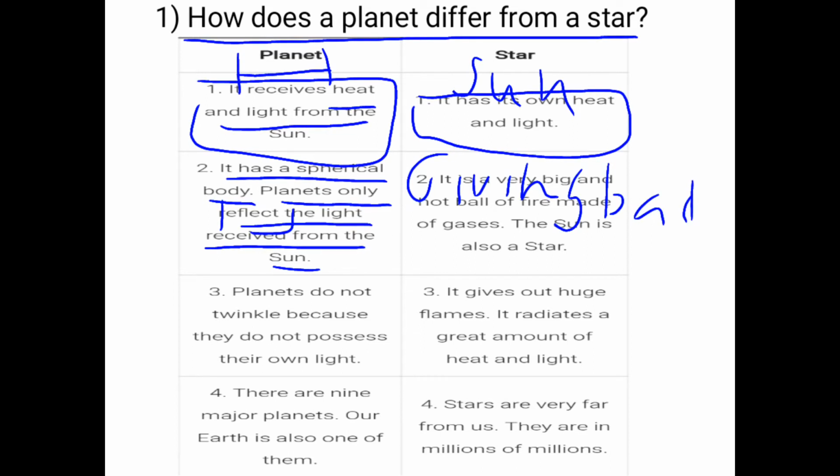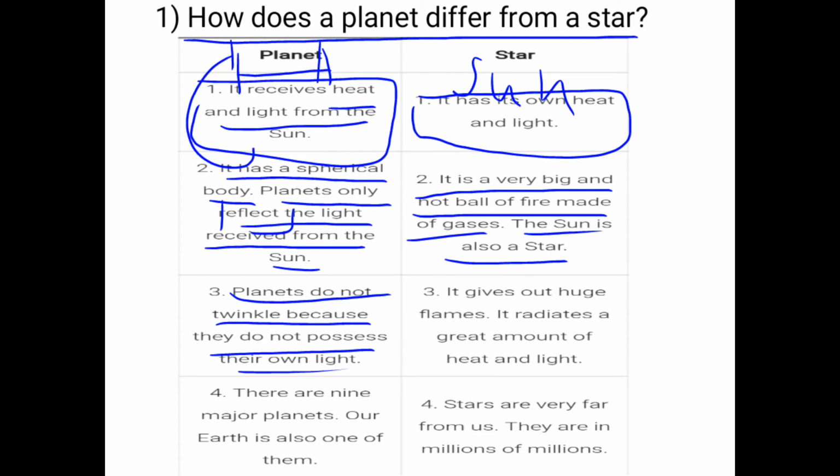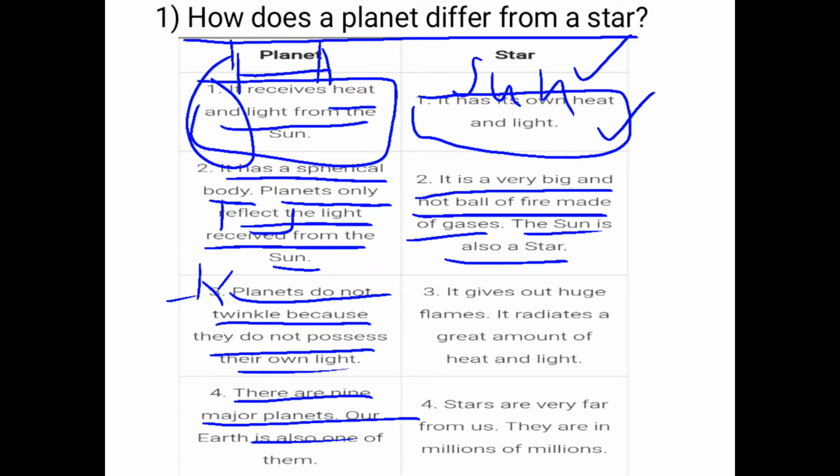Now next, a star is a very big hot ball, made of fire and gases. The sun is also a star. Third, planets do not twinkle because they do not possess their own light. But stars can twinkle because they can make their own heat and light. There are 9 major planets. Earth is also one of them. Stars are very far from us. They are in millions and millions, we can't count them.